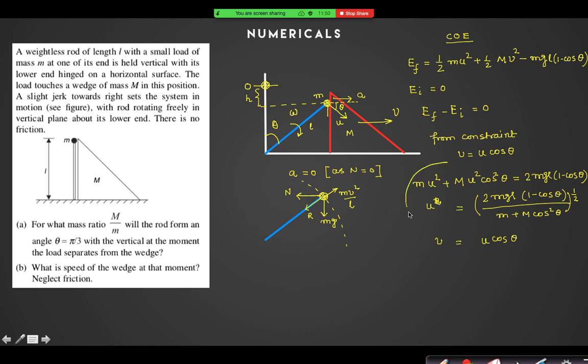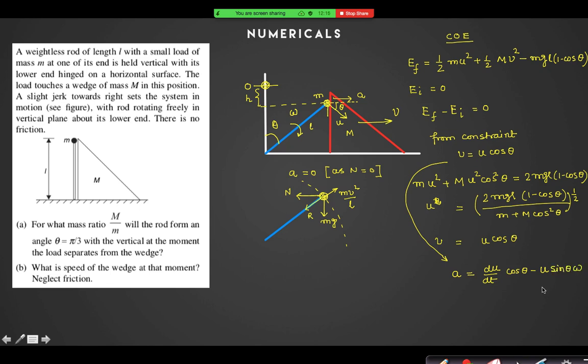If I differentiate this constraint motion equation, what will I get? dv by dt is equal to du by dt cos theta minus u into the differentiation of cos theta, which is sin theta into d theta by dt.